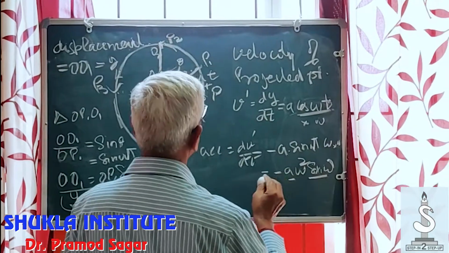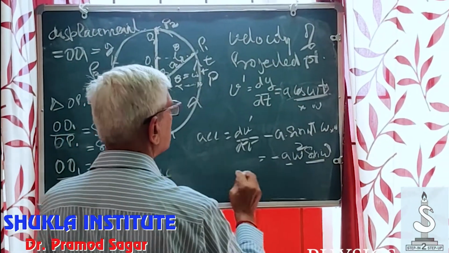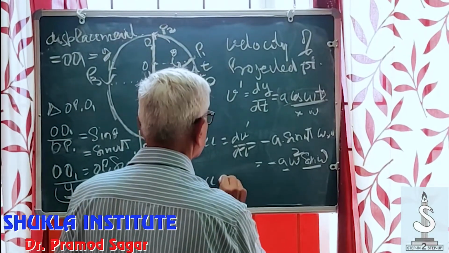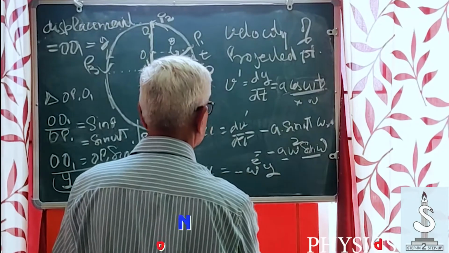A sin omega t we can write down as this displacement, so acceleration is equal to minus omega square y.